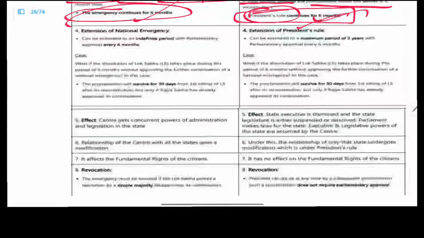Now, what is the extension of the national emergency? National emergency can be extended for an indefinite period, but for a maximum period of 3 years, with parliament approval for every 6 months. What if the Lok Sabha is dissolved during the period of 6 months without approving it? The proclamation will survive 30 days from the first sitting of its reconstitution, but only if the Rajya Sabha has already approved its continuation.